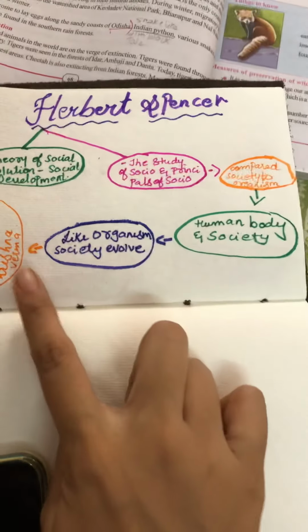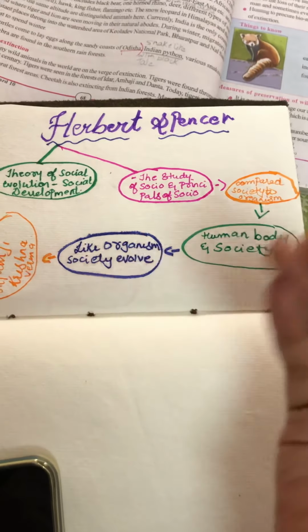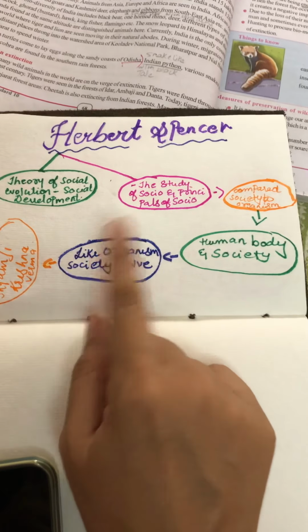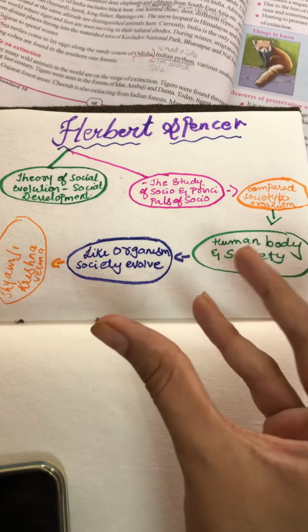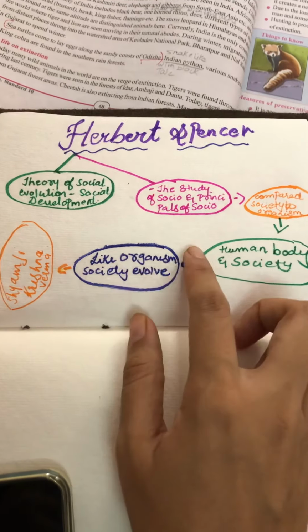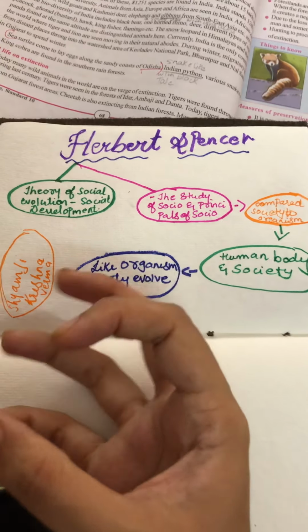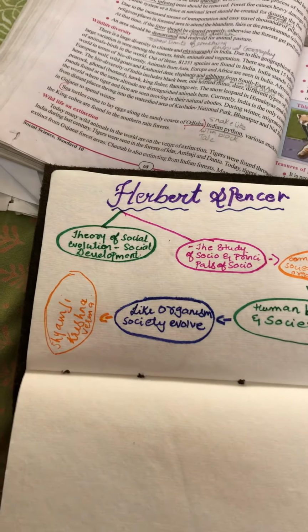Okay, like an organism, the society also evolves, that is, develops. Like how an organism, I told you, right, is just a baby first, and then it grows, and it develops itself, it becomes mature. Similarly, society also is first just newborn, then it grows, it develops, etc. Okay.